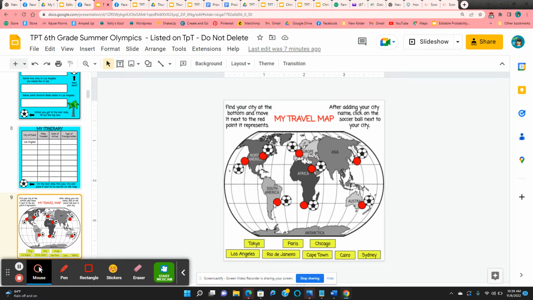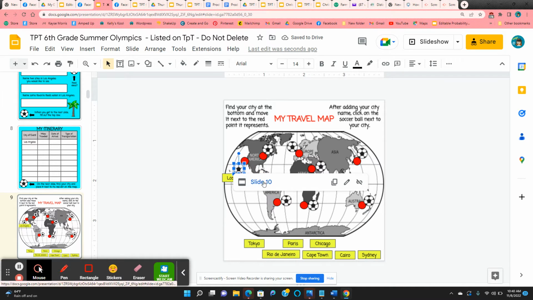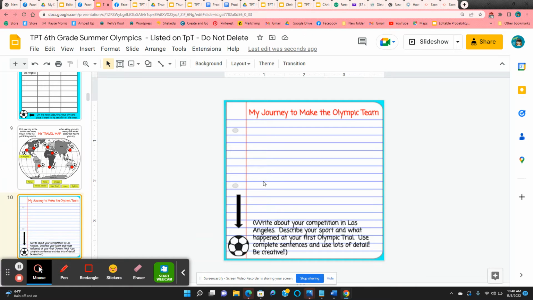Then they're going to find their city on a map. So Los Angeles, I'm going to click and hold and move that into place, so it's next to that red dot. Then they just click on the soccer ball that's next to Los Angeles. They're going to write a little journal entry, so they need to be really creative, describe their sport, what happened to them at their first event in Los Angeles.